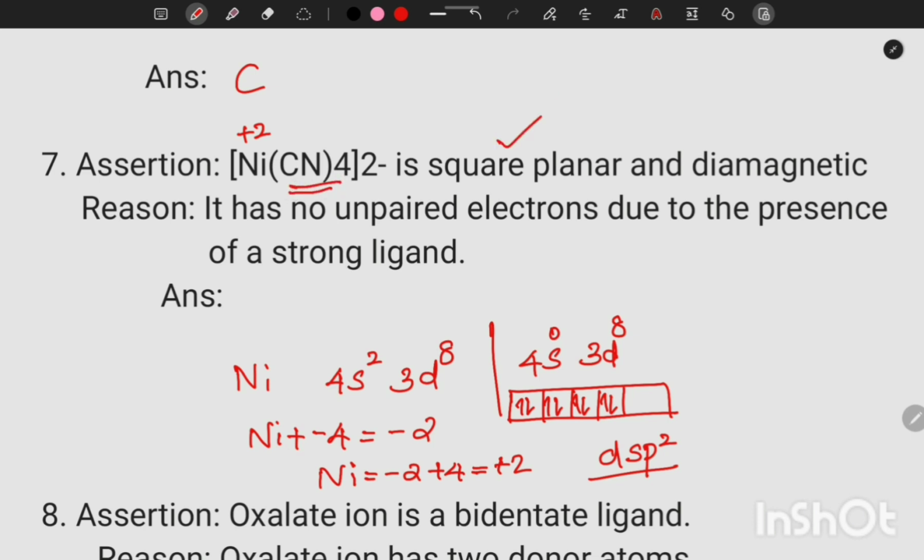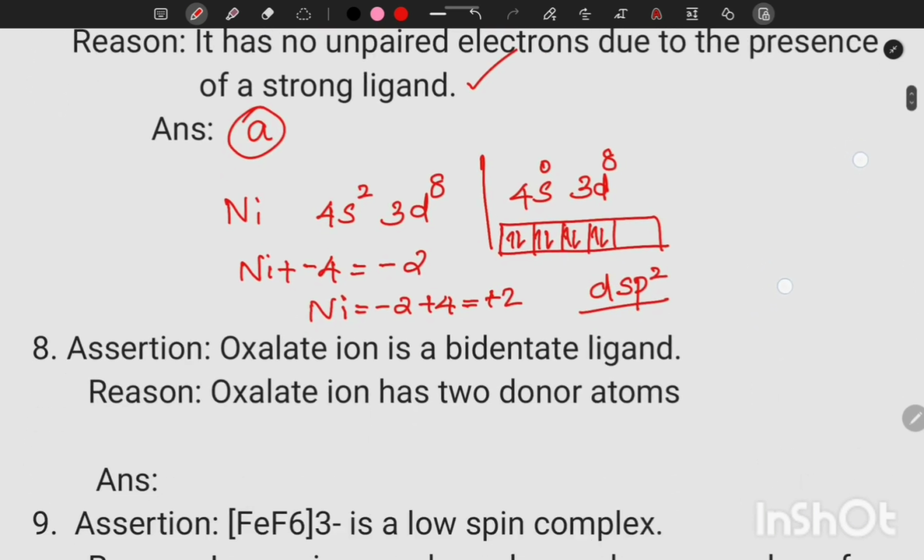So it's square planar, correct statement, and diamagnetic, all the electrons are paired, that's also correct. It has no unpaired electron due to the presence of strong ligand. Assertion and reason both are correct statements, and reason is the correct explanation of assertion. So our option is A.